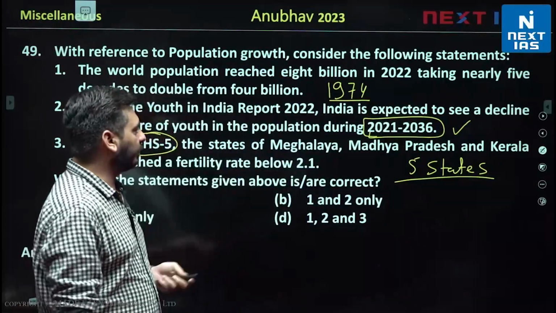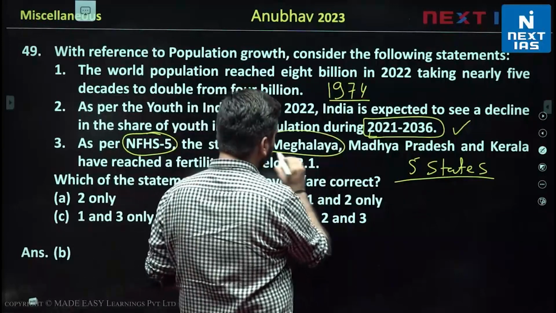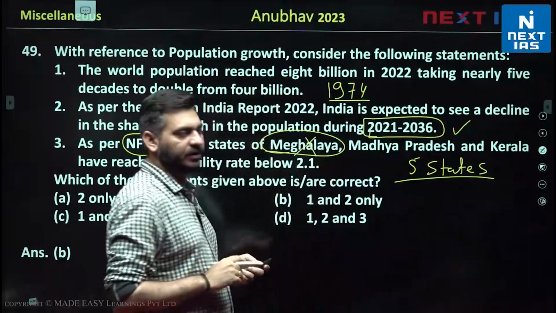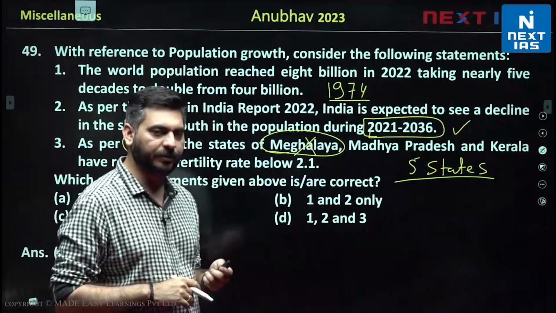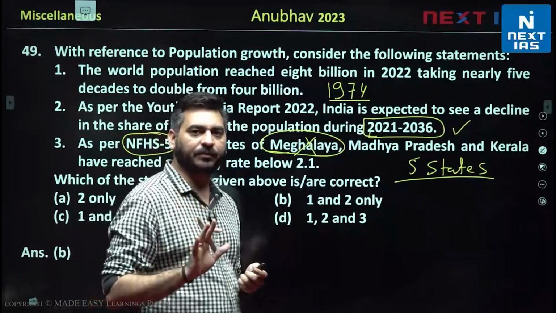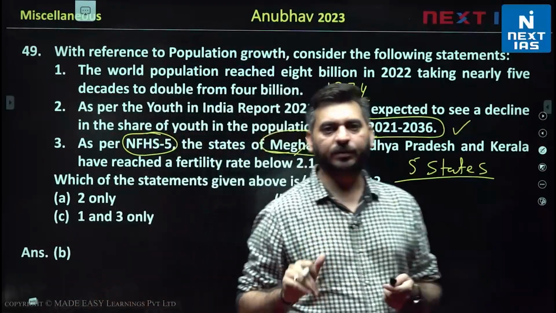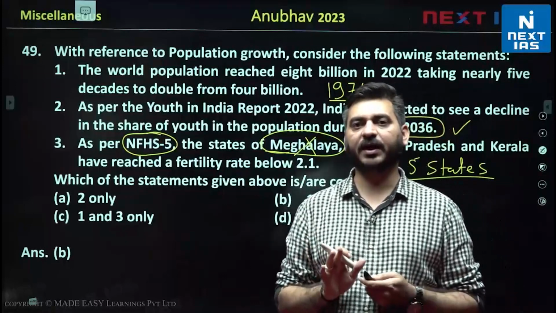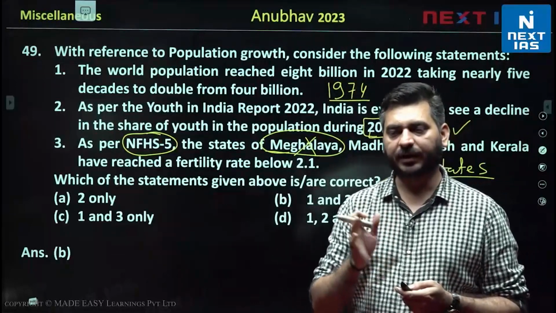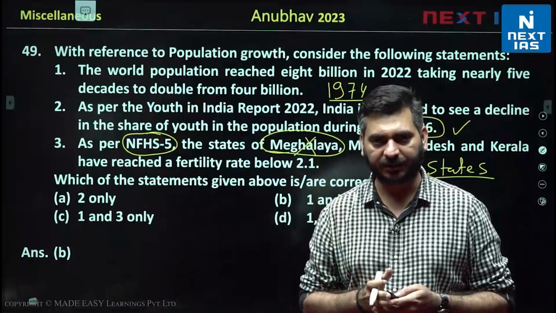So Meghalaya is one of them. So here Meghalaya is the wrong option given. Meghalaya, Manipur, UP, Bihar and Jharkhand. These are the 5 states, right? These are the 5 states where your total fertility rate is higher than 2.1%, right?